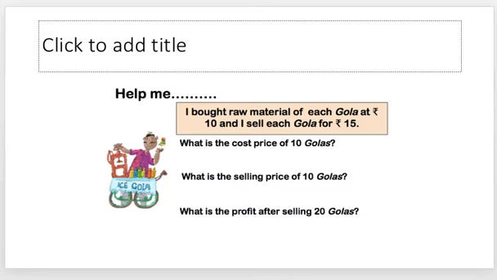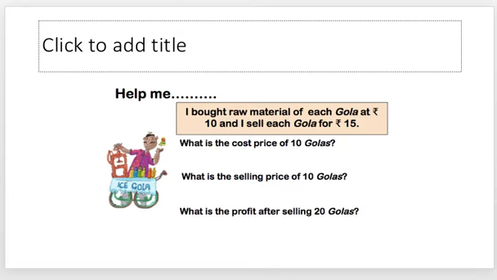Here is an example. There is an ice cream gola wala person. He has bought the raw material for each gola at rupees 10, and he's selling each gola at 15 rupees. What you need to find out is the cost price of 10 golas, then the selling price of 10 golas, and the profit after selling those 10 golas.